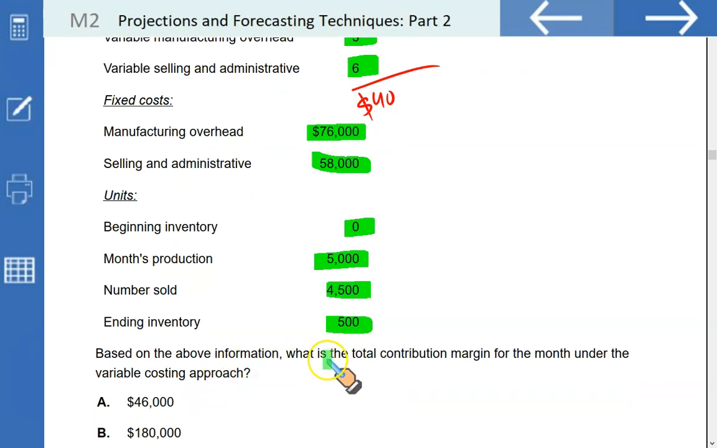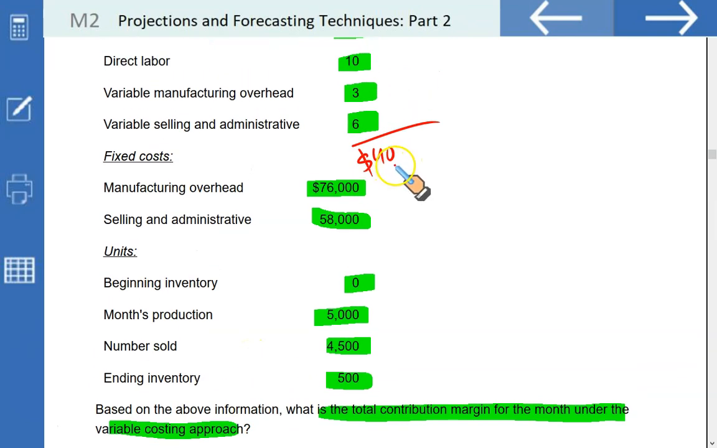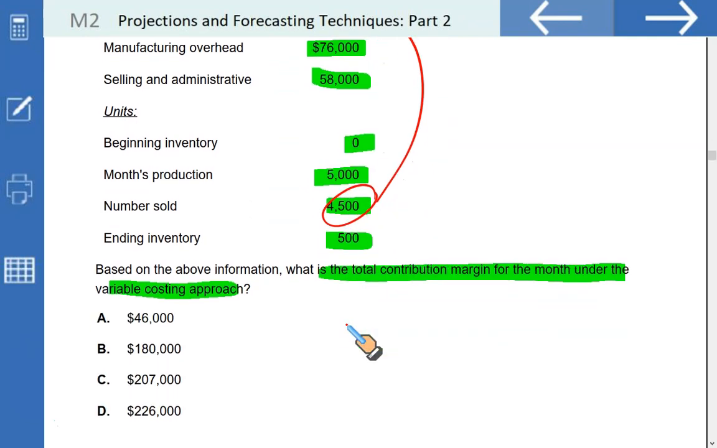Based on the above information, what is the total contribution margin for the month under the variable costing? Fairly straightforward. $40 is the unit contribution margin and number of units sold is 4,500. So the contribution earned is 4,500 multiplied by 40. That is $180,000. That should be B.